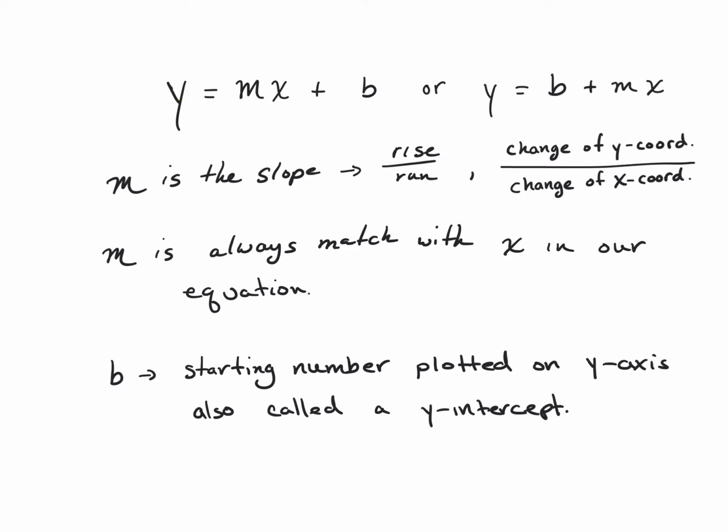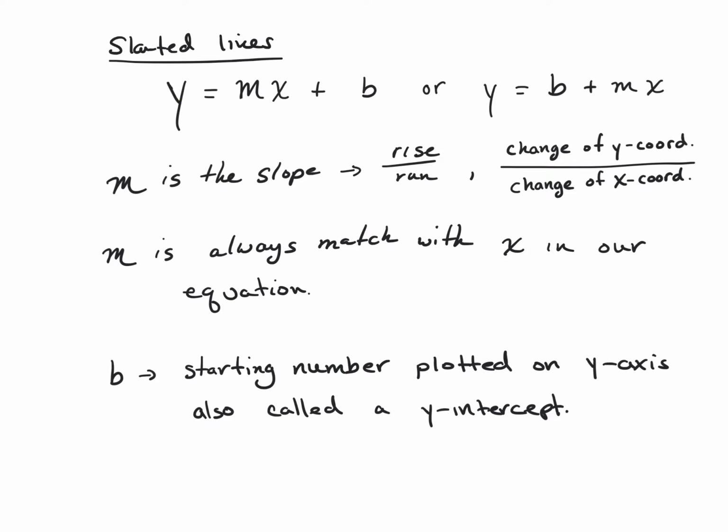So reviewing the equation of a line, I've got some things written down here that we've gone over in the past. But I want to point out to you that the equation of a line above is y equals mx plus b, or y equals b plus mx for slanted lines. So these types of equations are going to have slanted lines. Meaning, if you have a number with x and you have a number that doesn't have an x in your equations, you are going to have slanted lines. So these are the ones that you want to look out for.